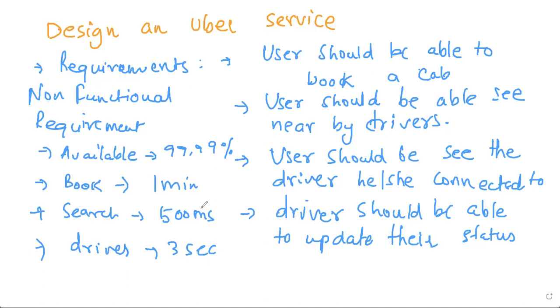Yes, the consistency is eventual. Even if you have some mistake here and there around the driver location, it's okay. You can't just show a driver in Mumbai in Pune, right? That's not consistency. But if it is a few meters here and there, it's okay, right?